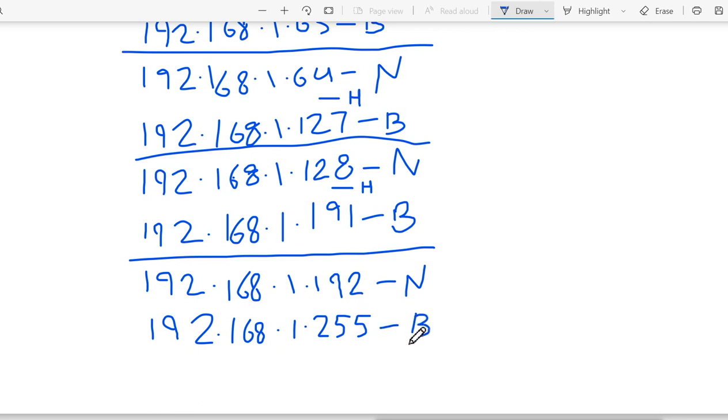That means it is the broadcast address, and all the remaining addresses in between will be host addresses that we can use. And this is the last block, and you can see the IP address range ends here.